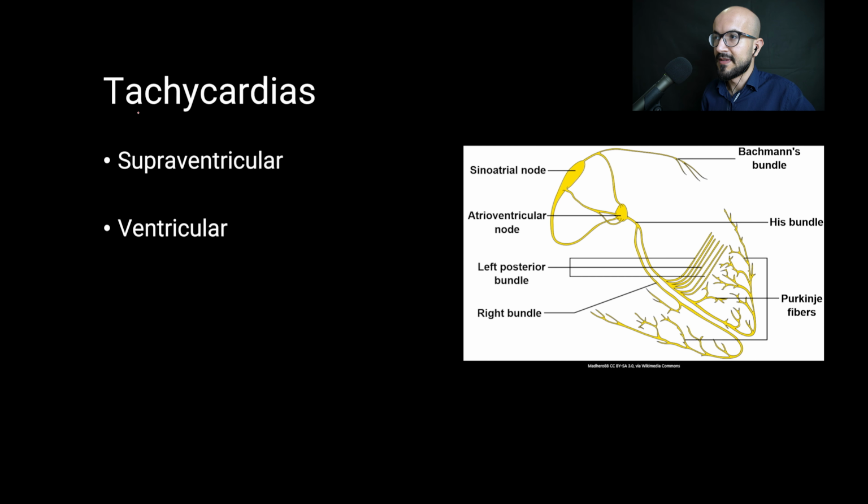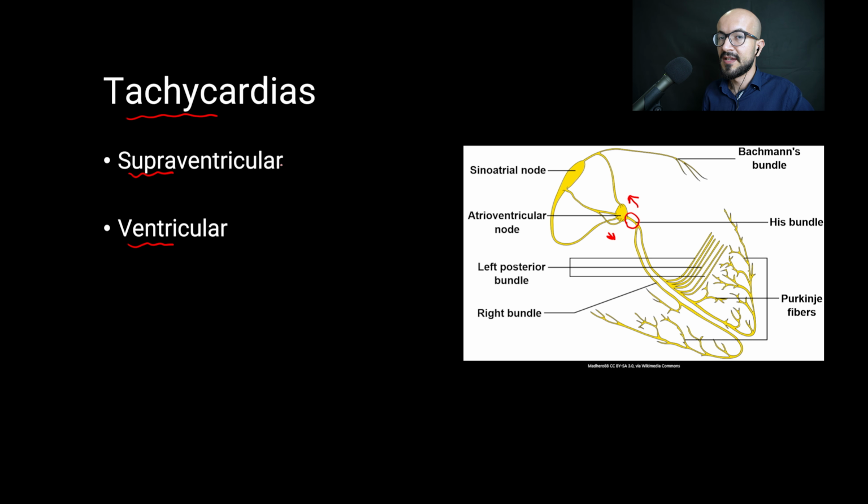Now let's talk about the tachycardias. We have the supraventricular and the ventricular tachycardias. The supraventricular is every type of tachycardia originating above the bundle of His. So this here is the bundle of His. Everything originating above the bundle of His is considered supraventricular, and everything below the bundle of His is ventricular.